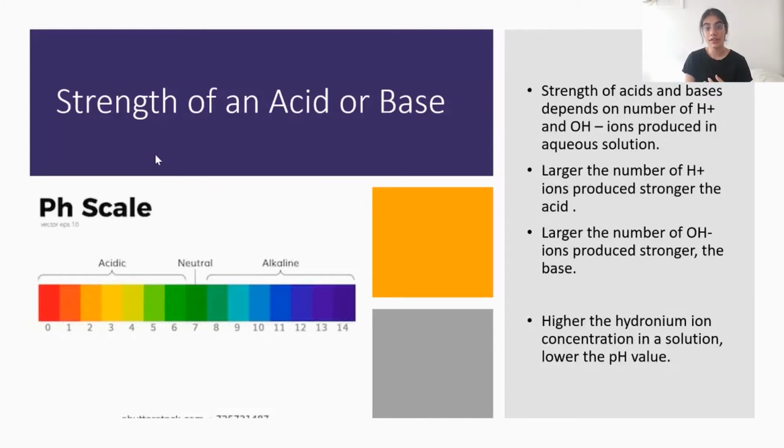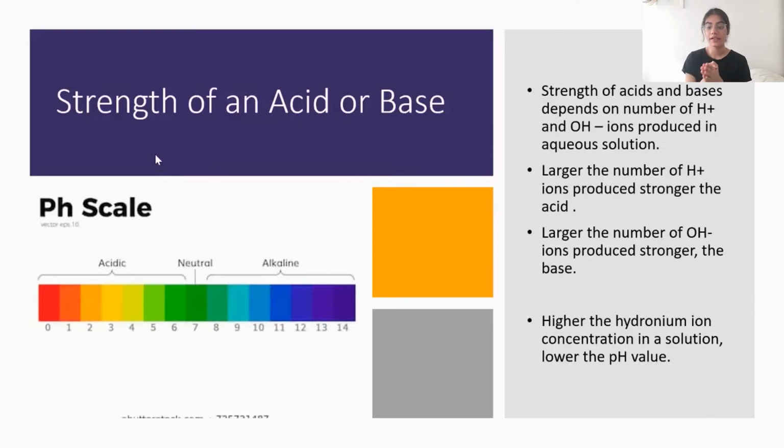So the strength of an acid or a base depends on the number of H plus or OH minus ions that are produced by it in an aqueous solution. The larger the number of H plus ions produced by an acid, the stronger that acid would be in aqueous solution. The larger the number of OH minus ions produced by a base in an aqueous solution, the stronger that base would be.